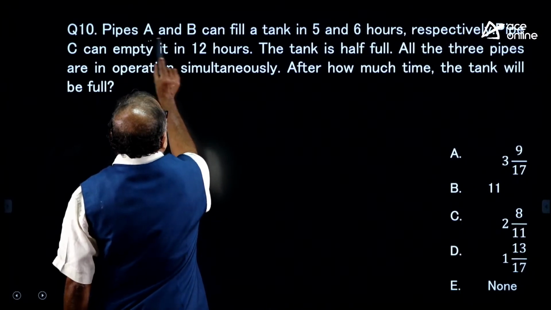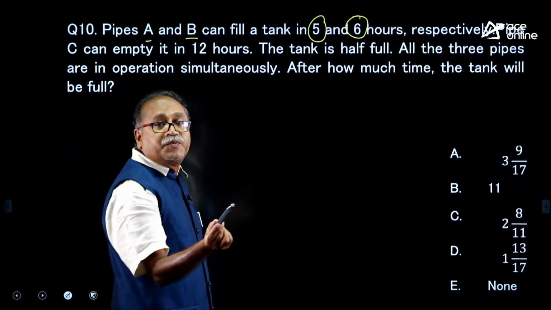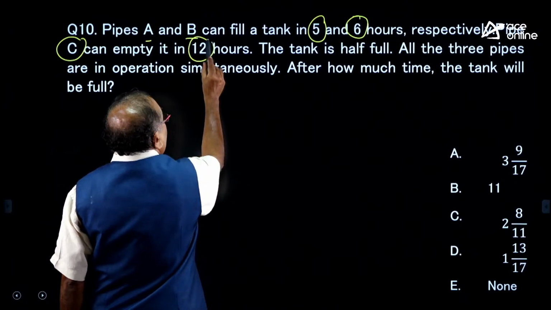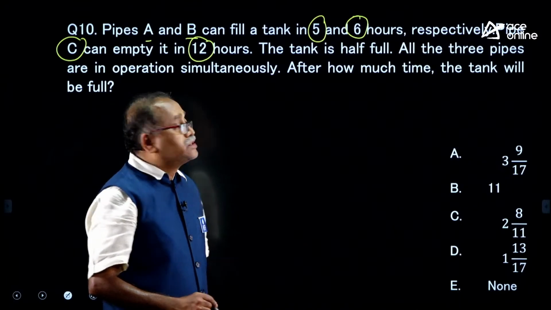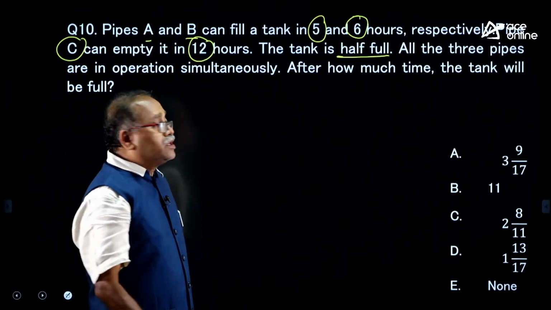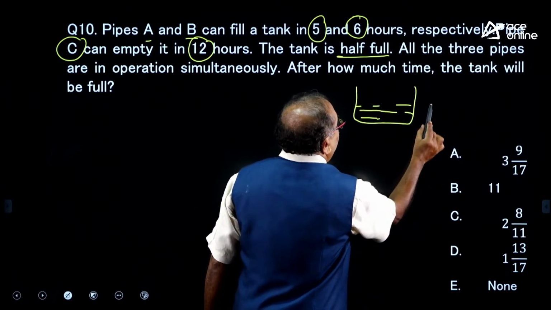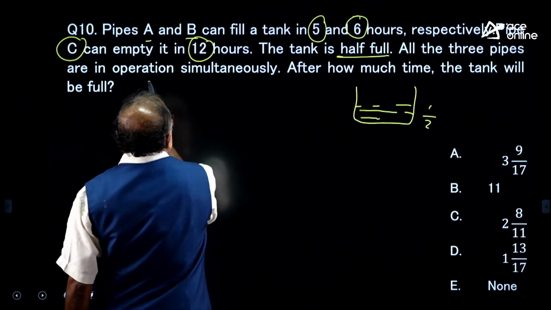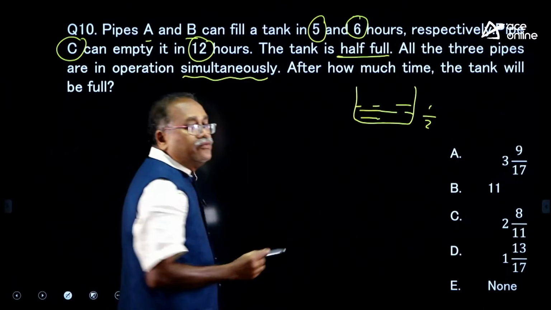There are pipes A and B that can fill the tank in 5 hours and 6 hours respectively, and pipe C can empty the tank in 12 hours. Here the C value is given, it can empty the tank in 12 hours. Now, the tank is already half full, and all 3 pipes are opened simultaneously. After how much time will the tank fill?